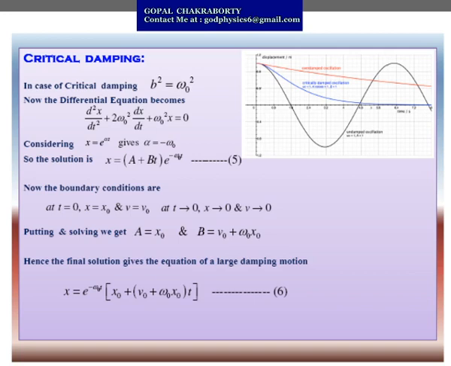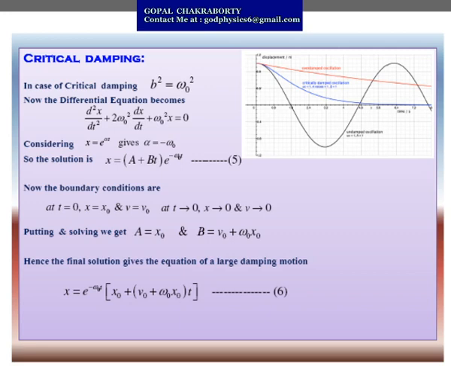So considering in a similar way the value of x equals e to the power alpha t, we can solve this differential equation to get the value of alpha, which equals minus omega naught. So it has only a single value, and the corresponding solution of this equation is x equals (a plus bt) whole into e to the power minus omega naught t.